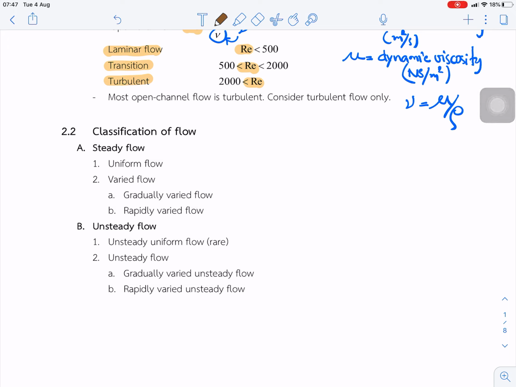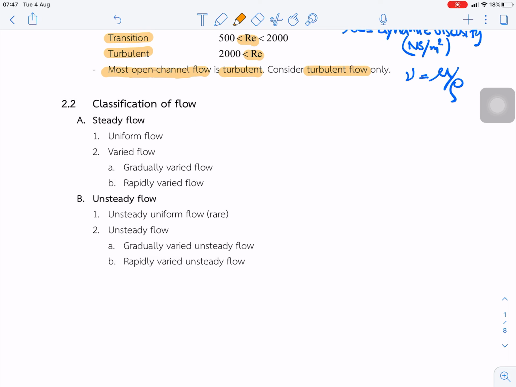The next topic is the classification of the flow. I forgot from the previous lecture, the operational flow is turbulent flow, so we have to consider the turbulent flow only. For the classification of the flow, we divide into groups. First is the steady flow and unsteady flow. For the steady flow, we can say that this is constant with time.